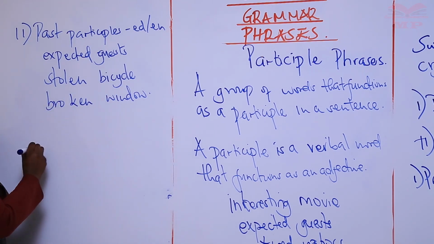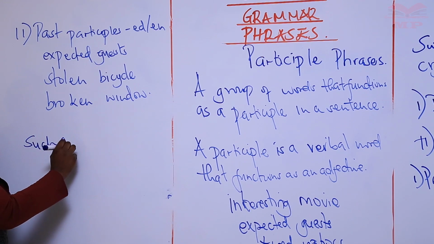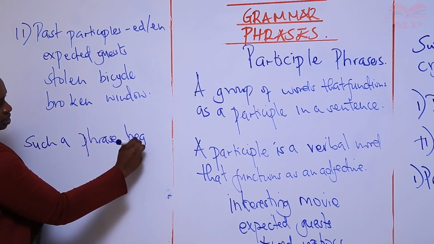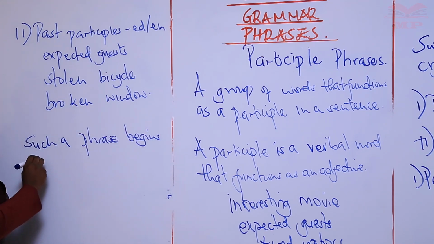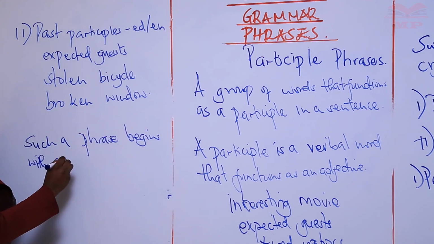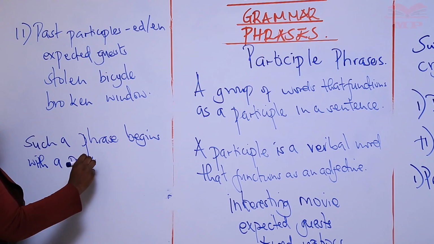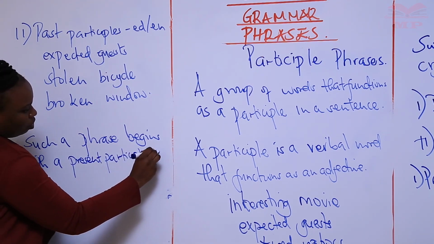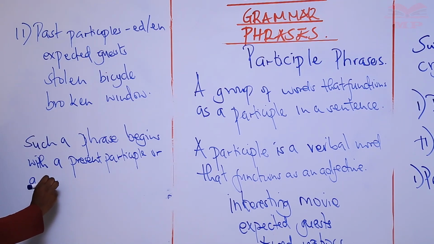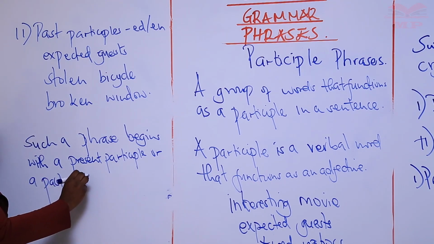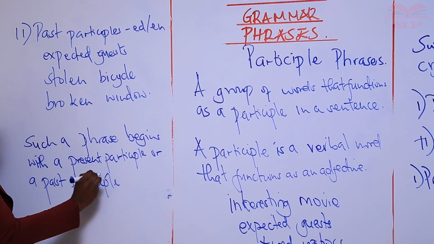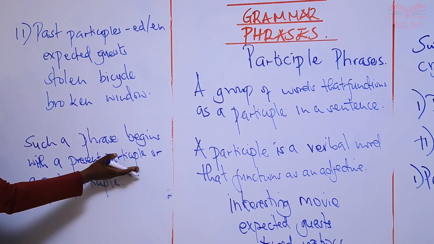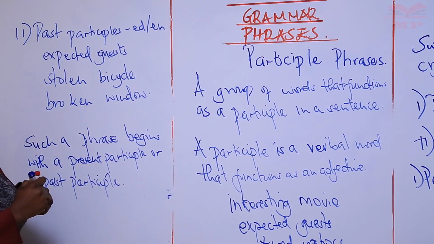So I'll just add, such a phrase begins with a present participle or a past participle. This participle phrase normally begins with either a present participle or a past participle.